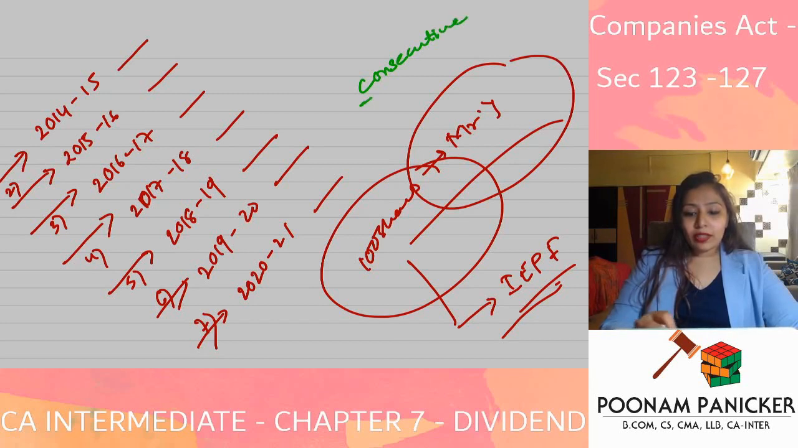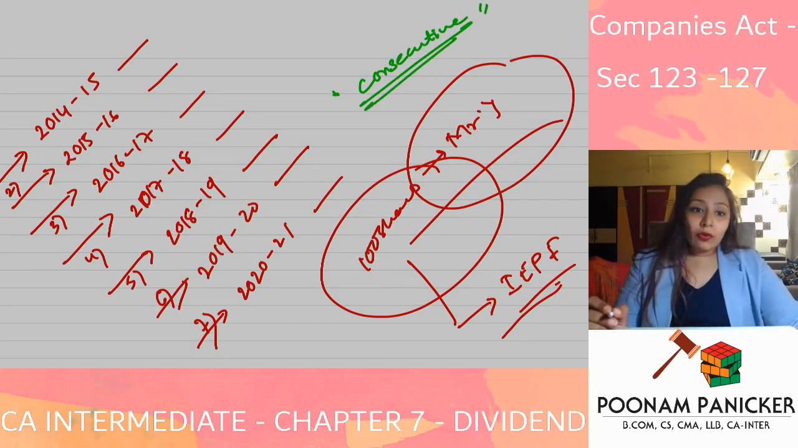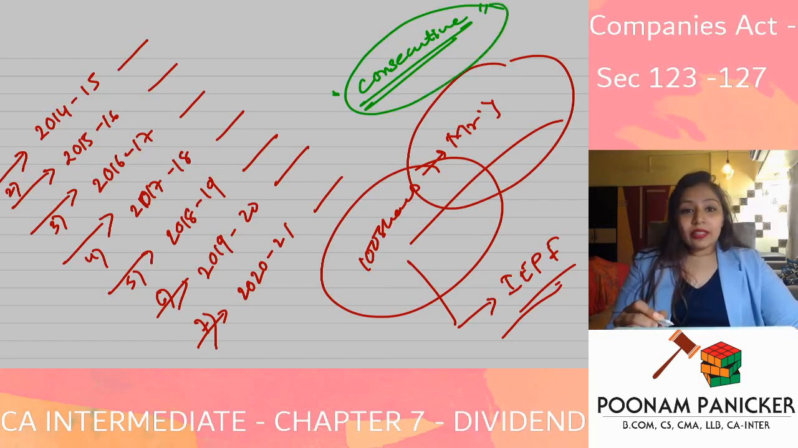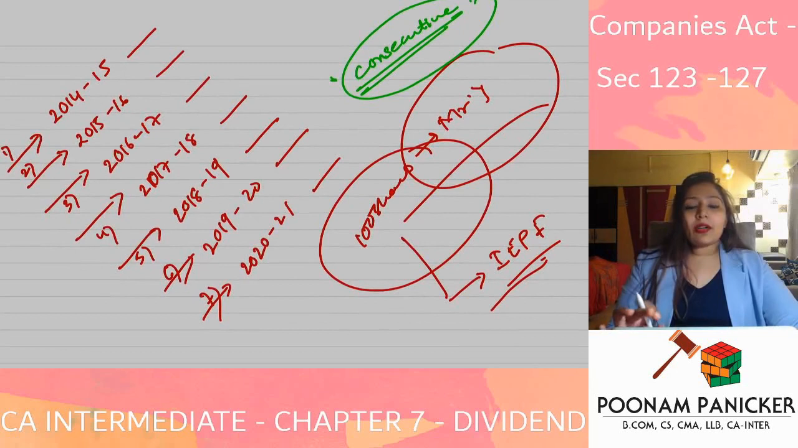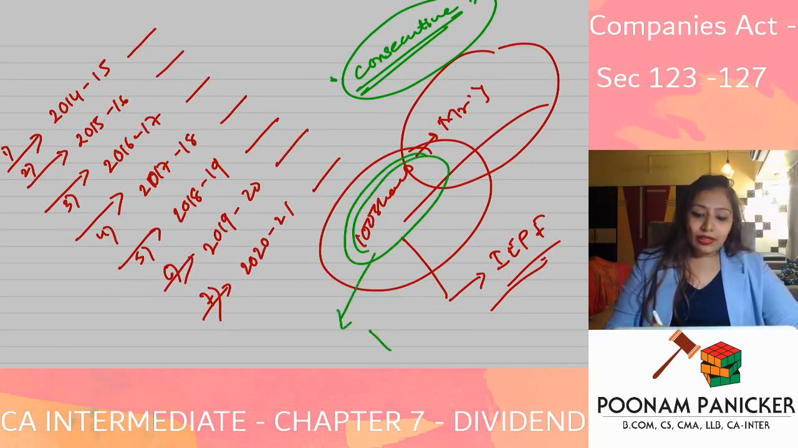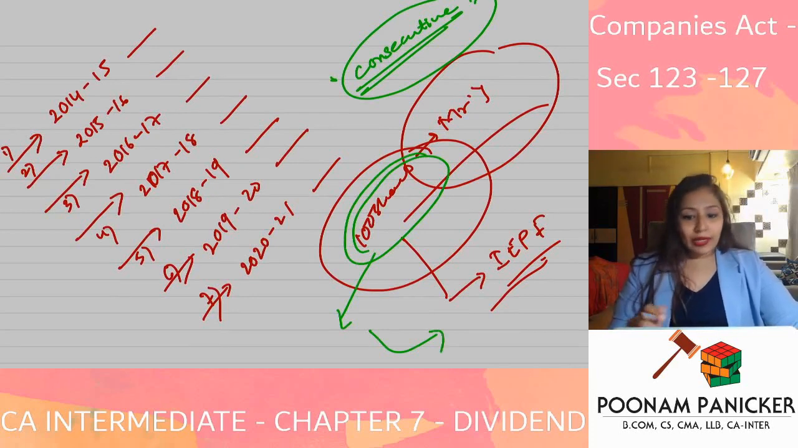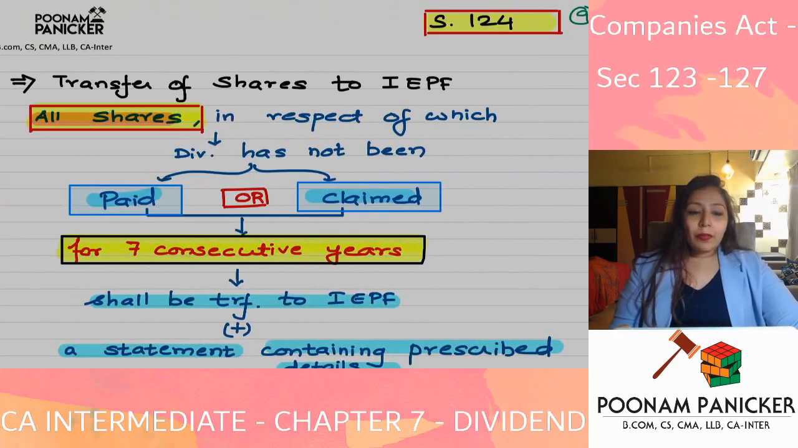That means back to back for 7 years he has not collected dividend on his shares. It means he is not interested in these shares, or probably he is not available over here. So that is why he has not collected these shares. Probably he is missing or he is dead or something of that sort. So that is why they have said that if a particular member of the company has not claimed the dividend on his shares for a period of 7 consecutive years, then these shares of his will also be transferred in the name of Investor Education and Protection Fund.